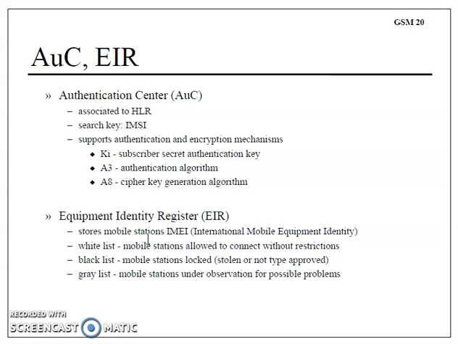The black list registers all those mobile stations that are locked, stolen or misplaced, so it will be very easy to identify them if they enter the network once again after being switched off, after the stolen position, into the new operating position.